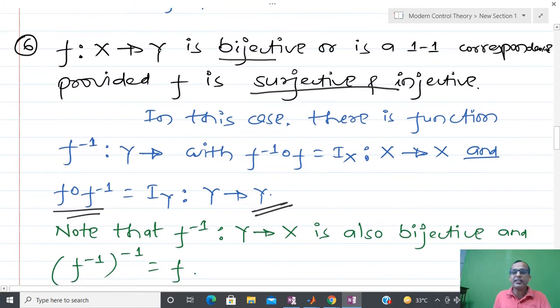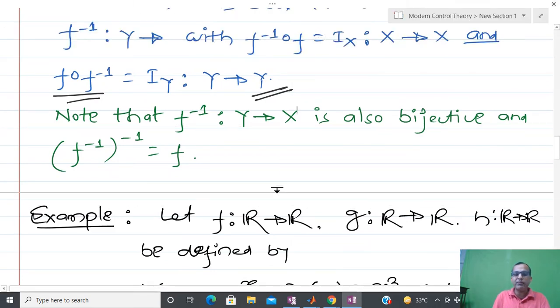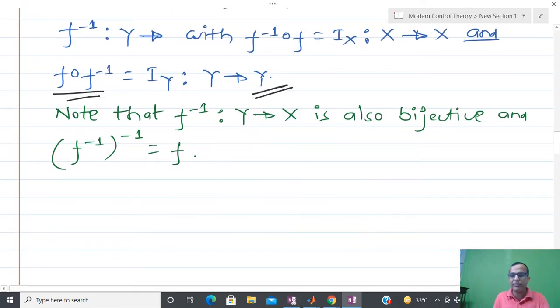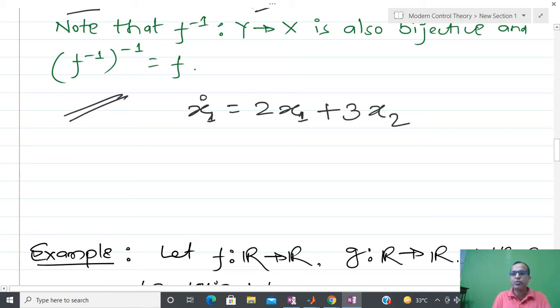Now let us try to understand why I am defining these things. For that I will give you a very brief overview. Suppose I have some system. For the time being I will tell you an imaginary system. Suppose this system is governed by x1 dot equal to 2x1 plus 3x2, and then x2 dot equal to something like 5x1 plus 0 x2.